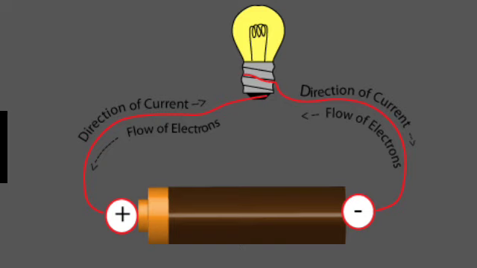Ohm's law. Is there a correlation between the potential difference across a conductor and the current through it? Let us examine with an activity. In this activity, approximately the identical value for V by I is obtained in each case. Thus, the V-I graph is a straight line that passes through the origin of the graph as shown in the figure. Thus, V by I is a constant ratio.